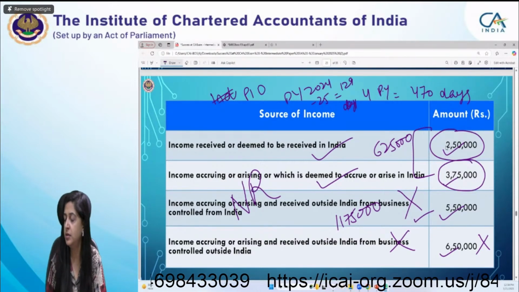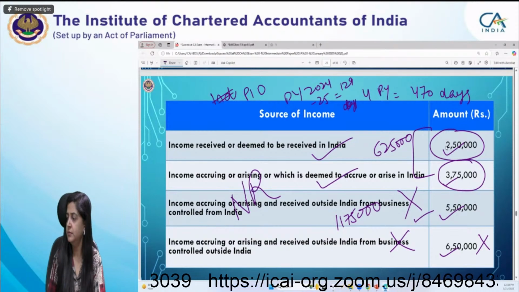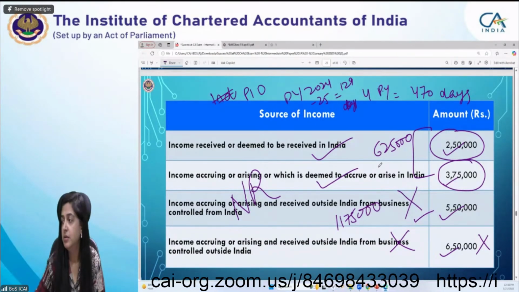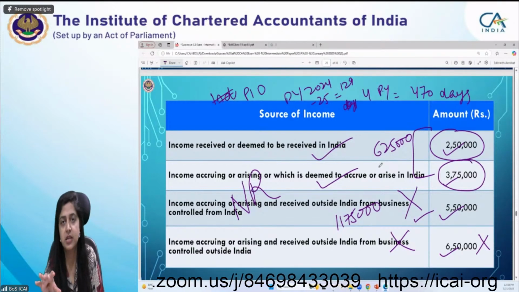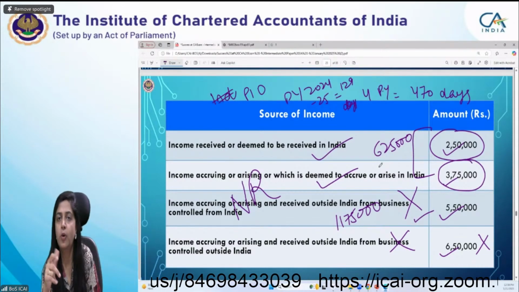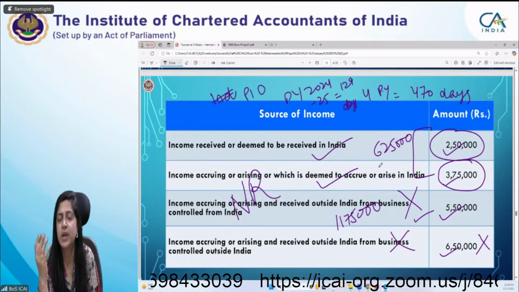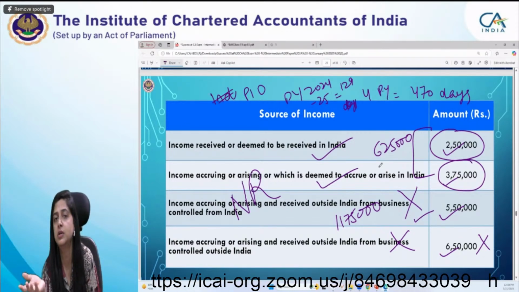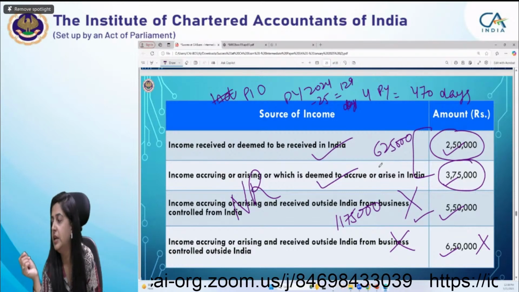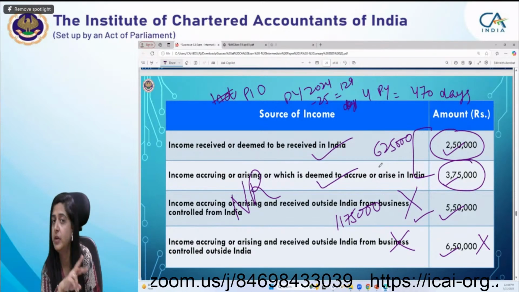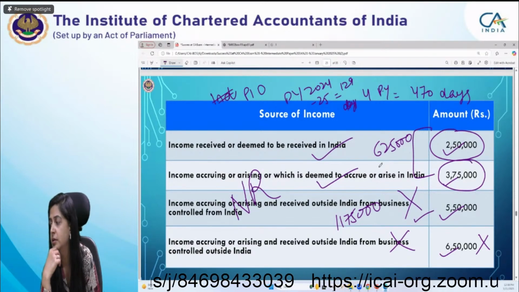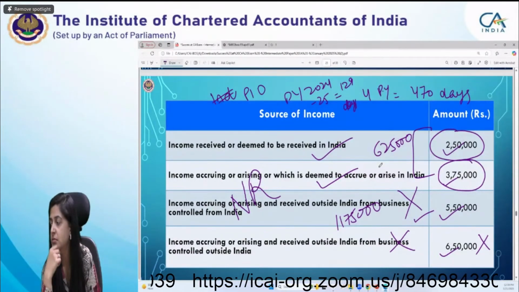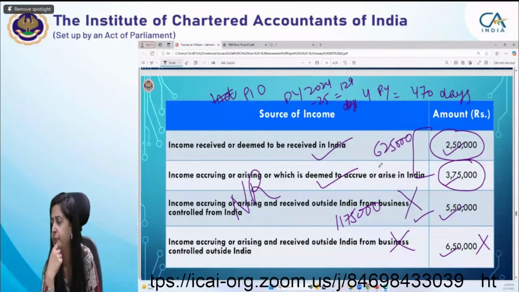Any doubt, student? So students, residential status, we all know why it's so important: because of the scope of total income. There are many other benefits also which are available to the resident only, not to the non-resident. So can anybody tell me just 2 or 3 benefits which are available to a resident but not to a non-resident? There are many more, but just start with 2 or 3.